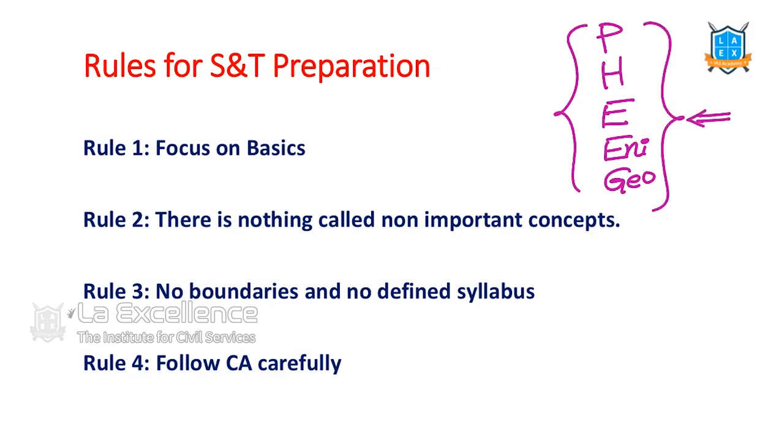But there are certain subjects which give us high scores. S&T is one such subject. Sometimes if the questions are more in number, we get more score. Sometimes we might get only 2-3 questions also. So we should be prepared. As the subject has a lot of uncertainty, we are dealing with certain rules.